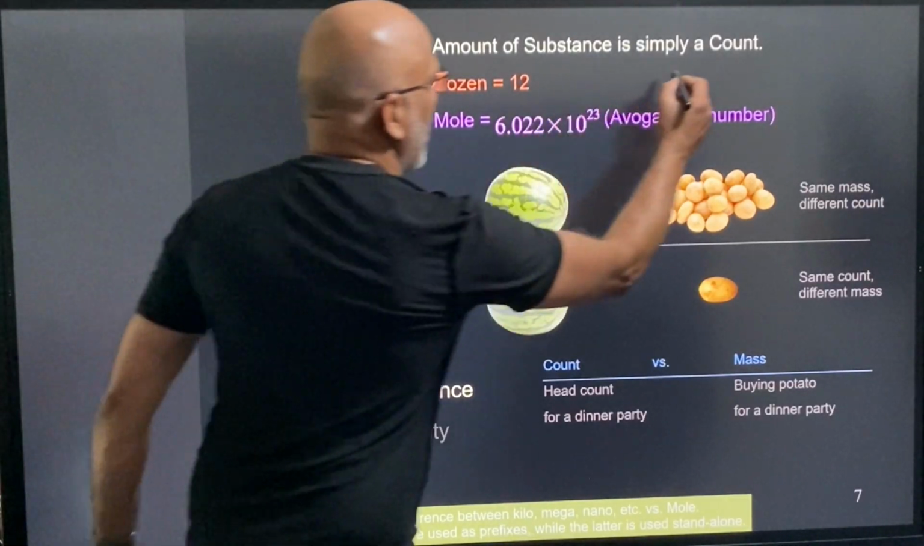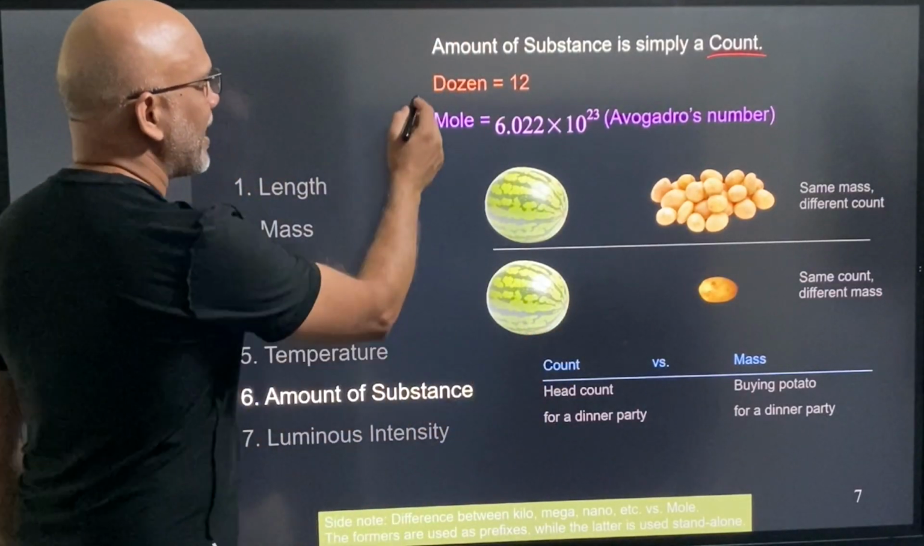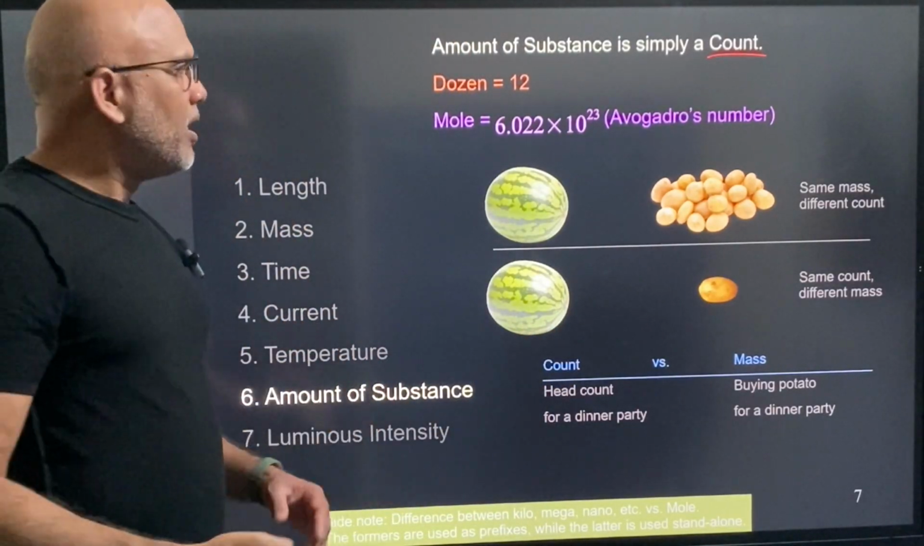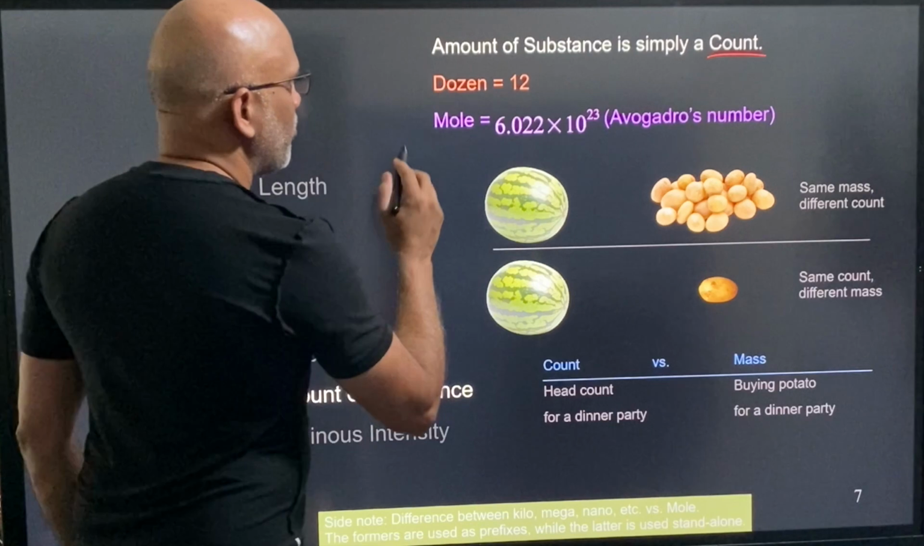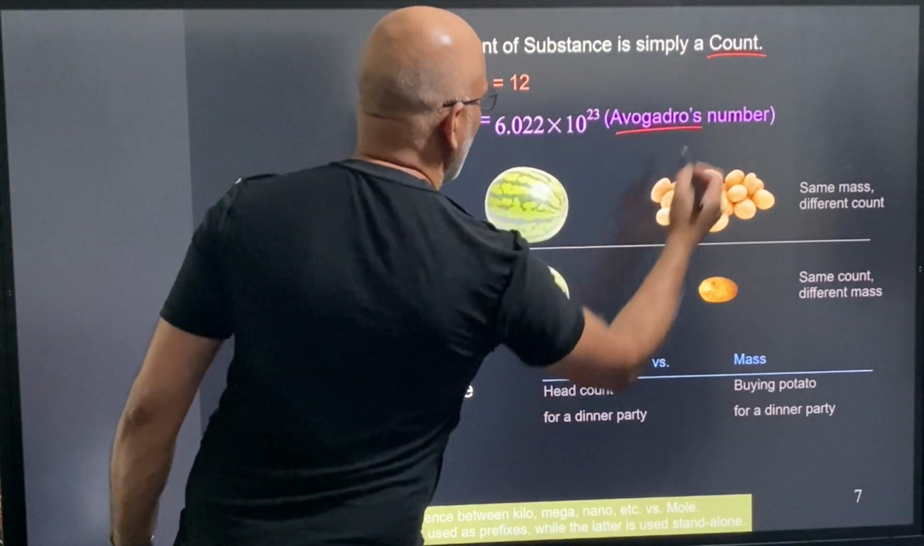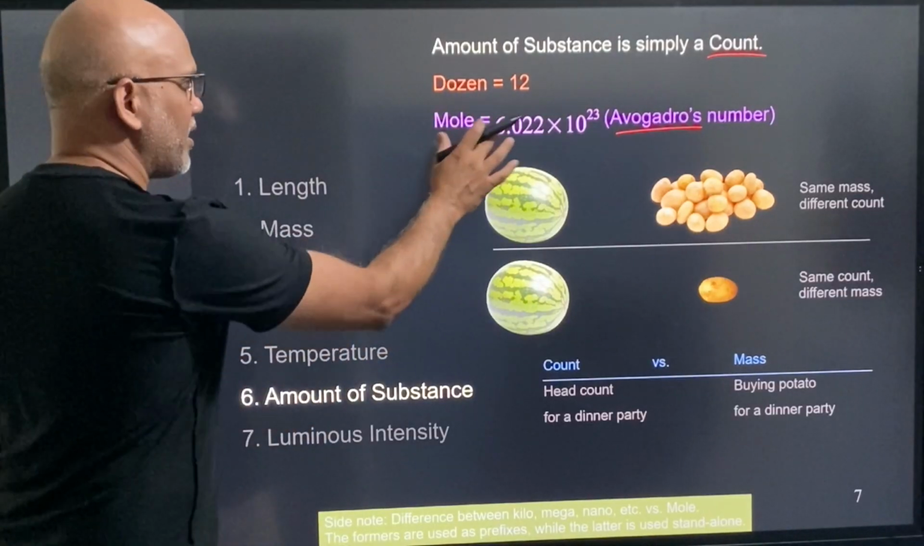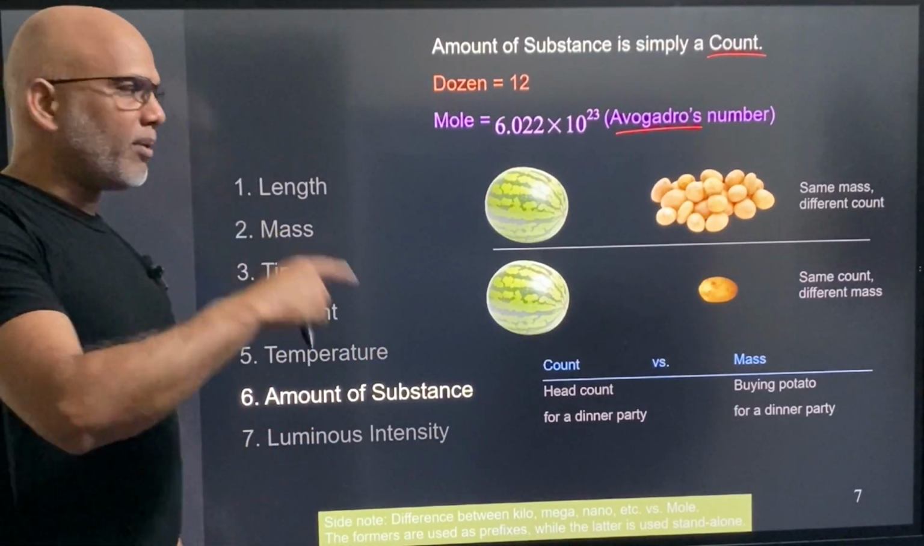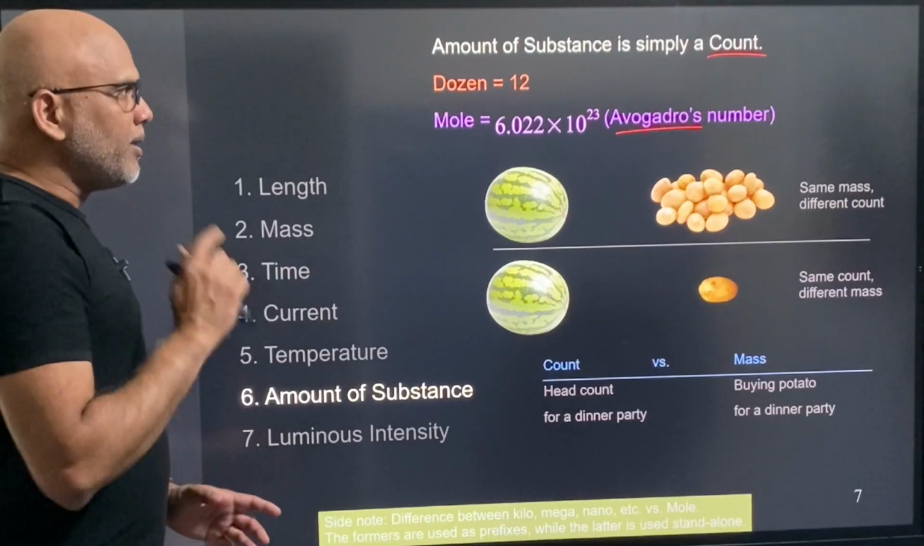So it's simply a count, right? For example, like a dozen. Dozen means 12. Another example is mole. Mole is 6.022 times 10 to the power 23. This is called Avogadro's number. This is a very special number. Why this is a special number, we will see it in the next slide.